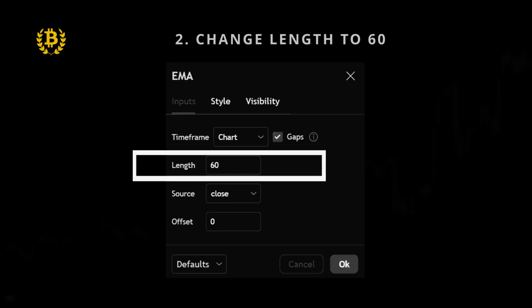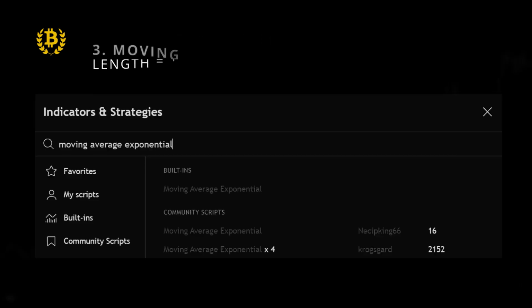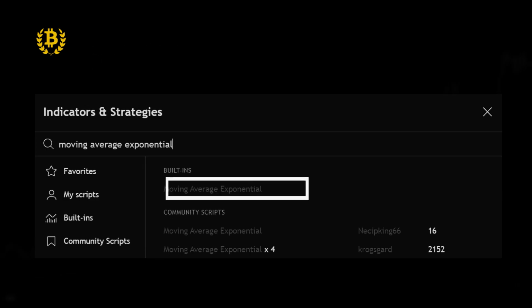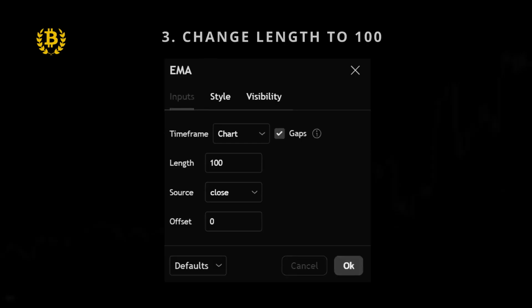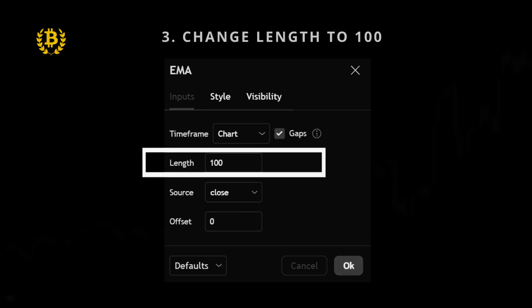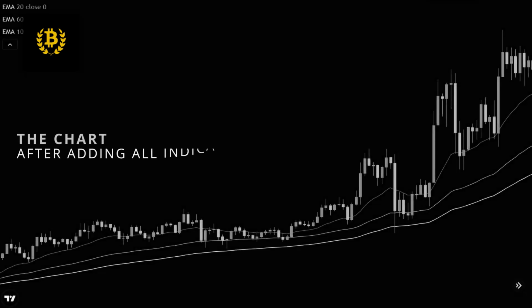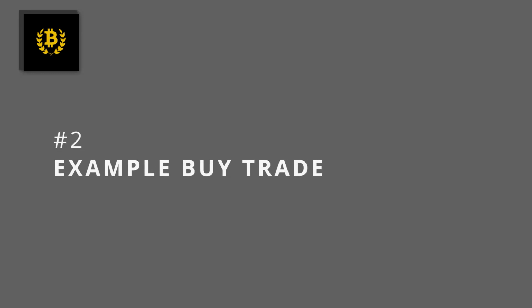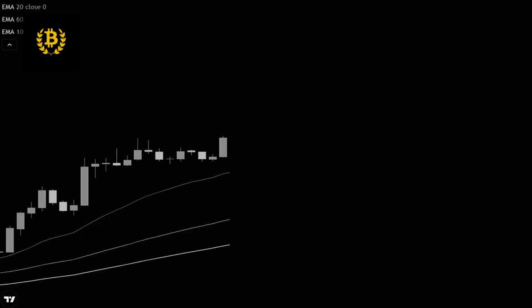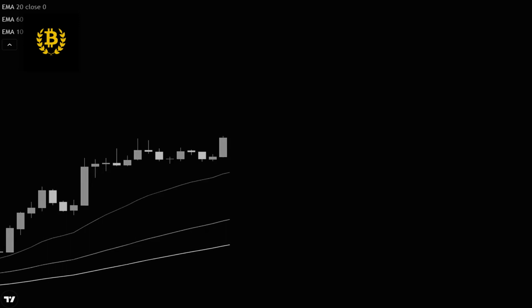Second indicator, Exponential Moving Average with a length of 60. The TradingView indicator name is still the same, Moving Average Exponential. Add the indicator to your chart and change the length to 60. Third indicator, Exponential Moving Average with a length of 100. It is still the same Moving Average Exponential indicator. Add it to your chart and change the length to 100. As you can see, this is how our chart looks after adding all the necessary indicators.